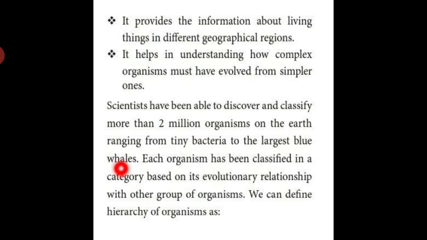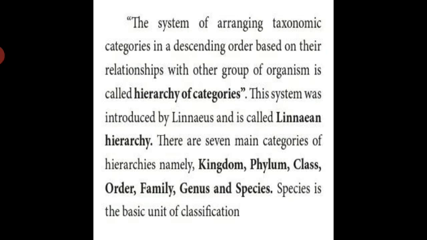Each organism has been classified in a category based on its evolutionary relationship with other groups of organisms. We can define hierarchy of organisms; hierarchy means a step-by-step order. Gradually, from monkey, the human being formed, as we study in history.